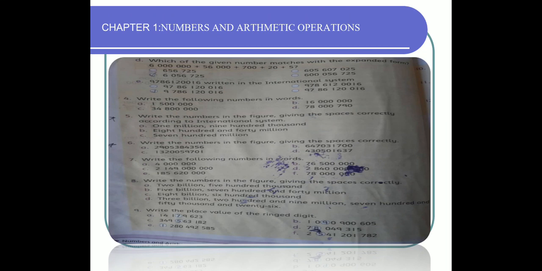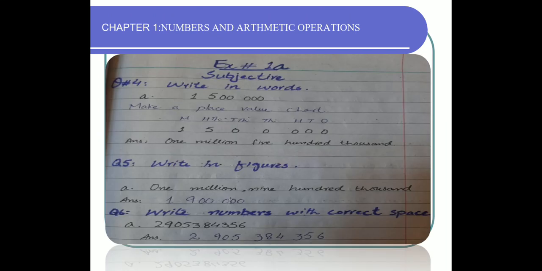For your understanding, look at the parts. Question number 4, write in words. What you have to do is make a place value chart and put all the digits in the place value chart from right to left. You will come to know the answer. Look at the question that I have solved. The correct answer is 1,500,000.